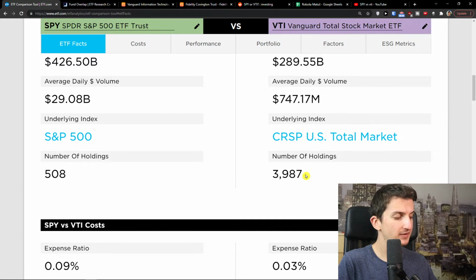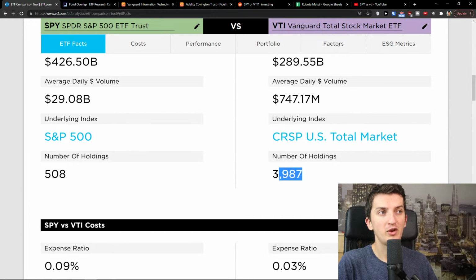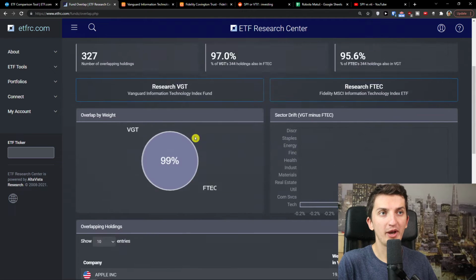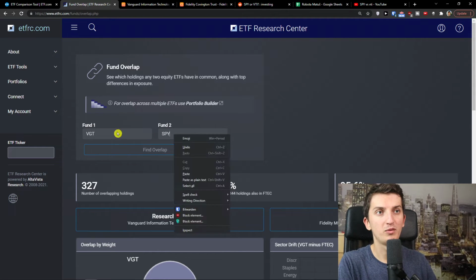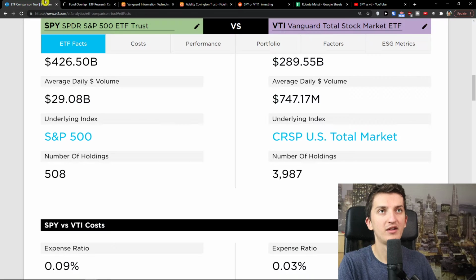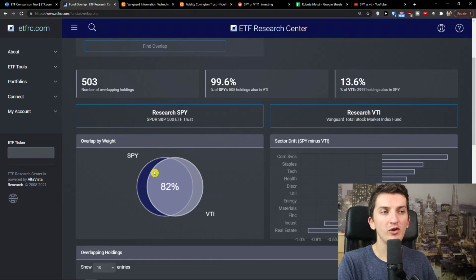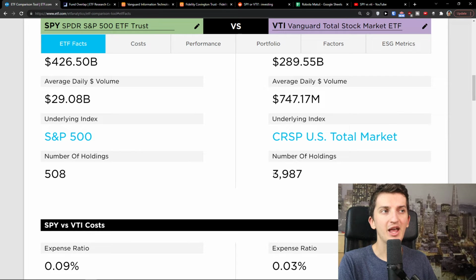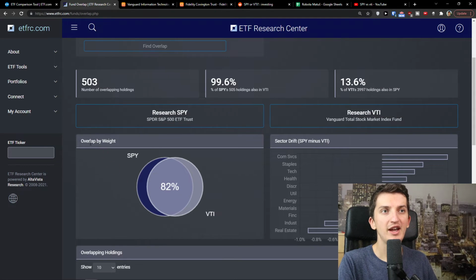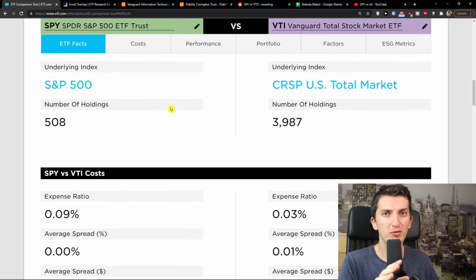On the other hand, when you compare the weight of both, when I'm going to show you this, with SPY and VTI, you see that they are overlapping heavily. Even though the number of holdings is 4,000, you can clearly see that by weight, they are really similar. And 99.6% of SPY holdings, you would find in VTI. So 99.6% of 505 holdings, you would find in VTI. So that's really important information.